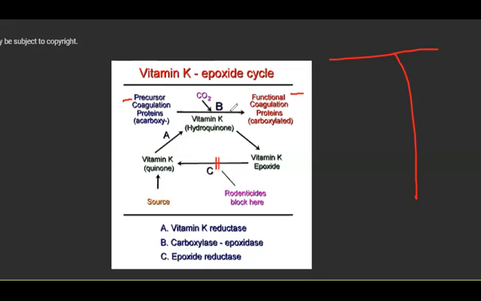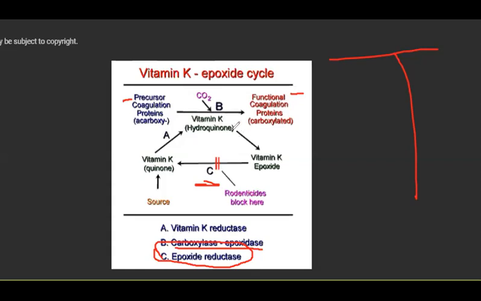Here the enzyme was carboxylase epoxidase. So this vitamin K is helping in this enzyme, but the enzyme written in your first aid is epoxide reductase. So what is this epoxide reductase doing? It is catalyzing this process.